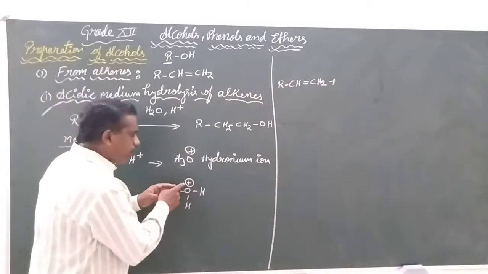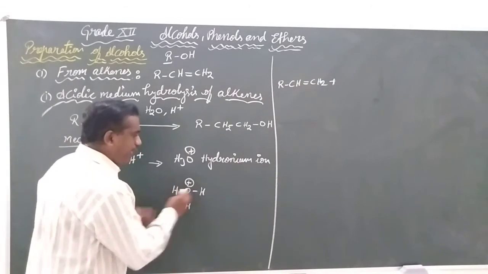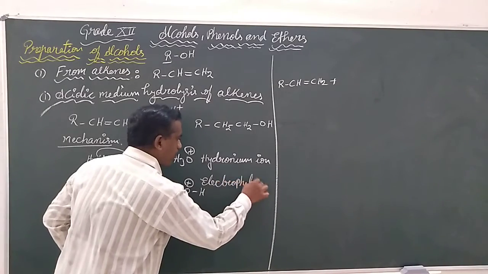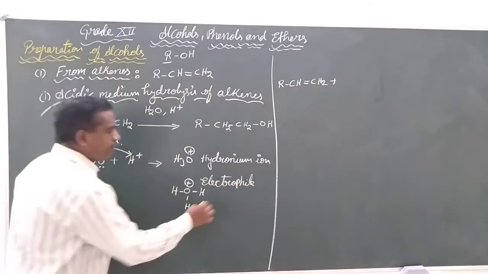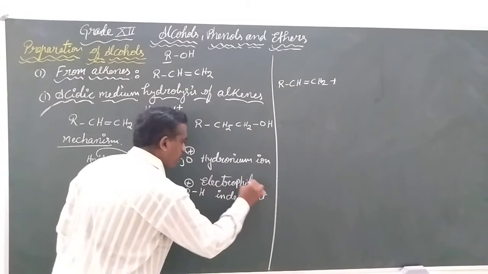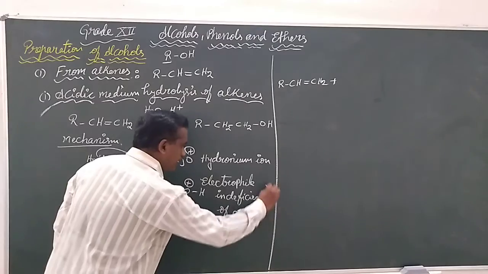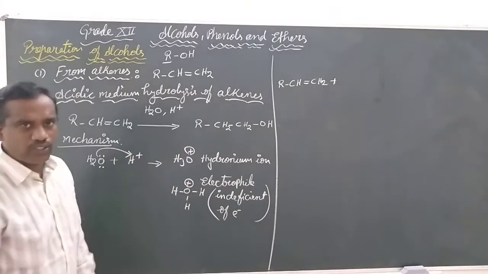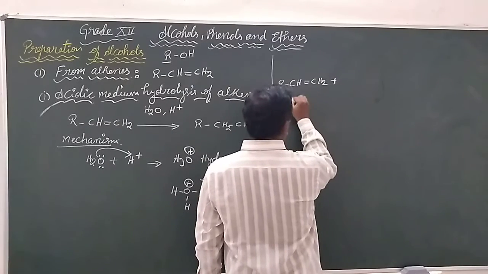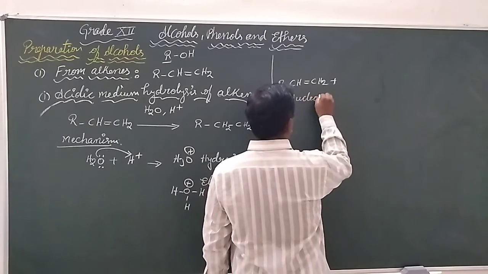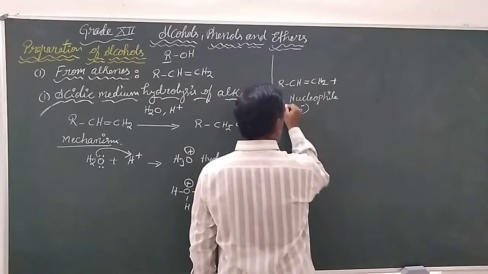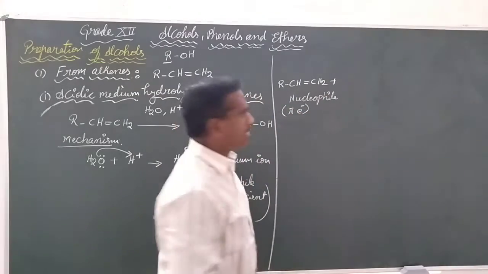Here it is going to be observed like an electrophilic center. It is deficient of electrons. This center is deficient of electrons. Our alkene will be considered as a nucleophile because the pi bonded electrons we can observe are the electron rich centers.